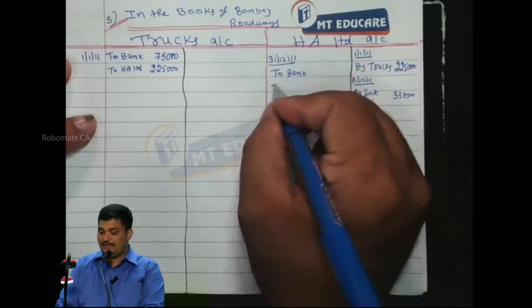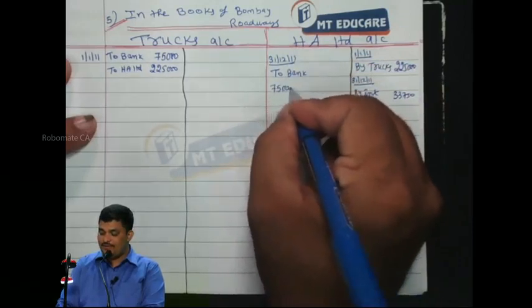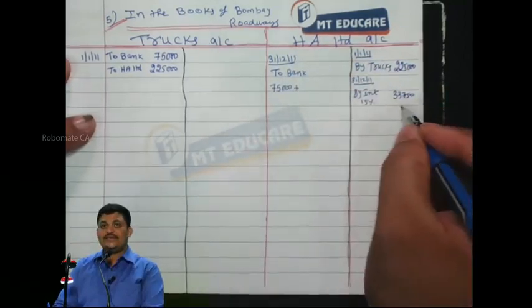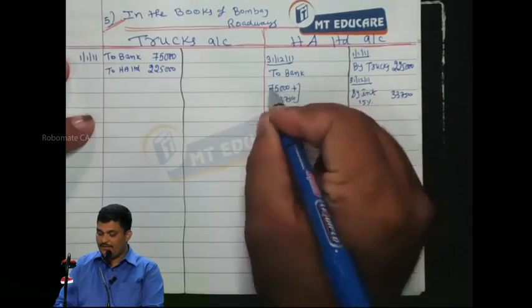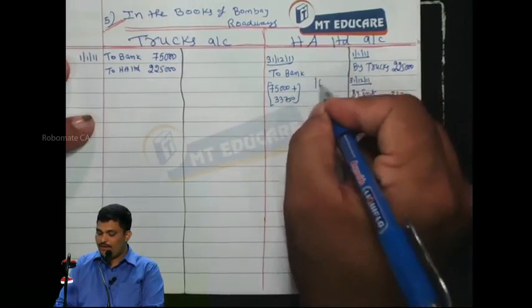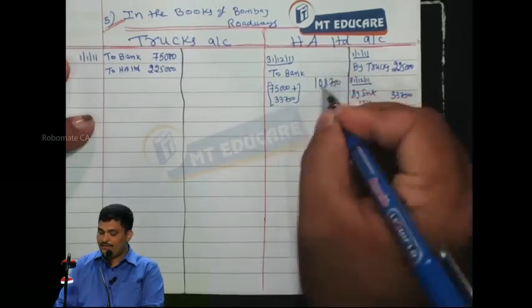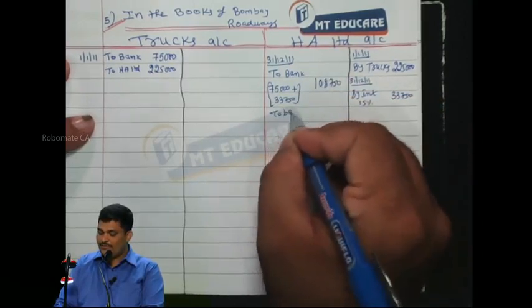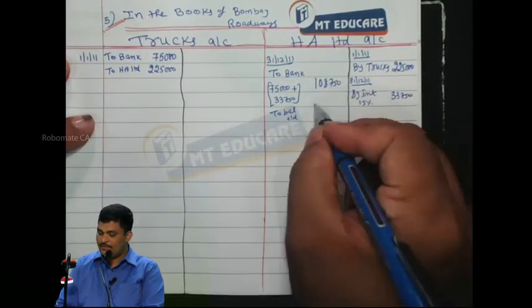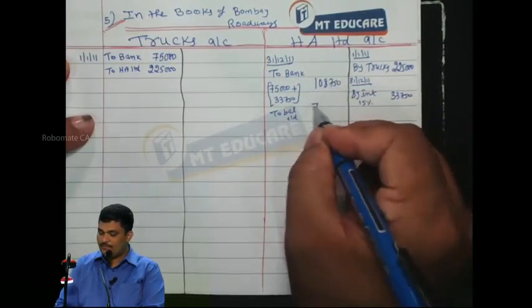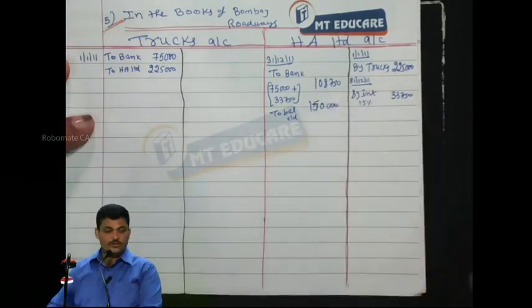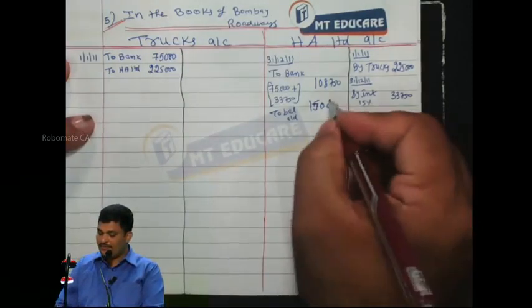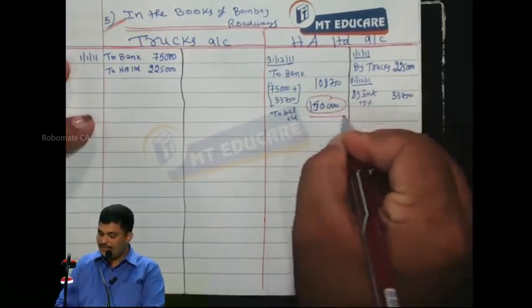Then we have 31st December 2011 to bank. Please listen. 75,000 principal plus the interest 33,750, which means you are paying how much? 1,08,750. Then to balance carry down 1,50,000. So 75,000 is towards principal and 33,750 interest. That way it is 1,50,000.